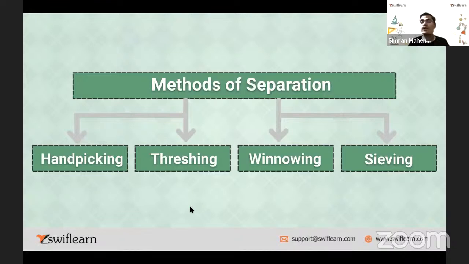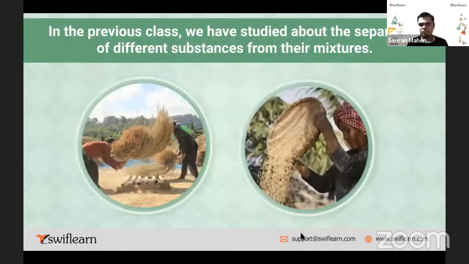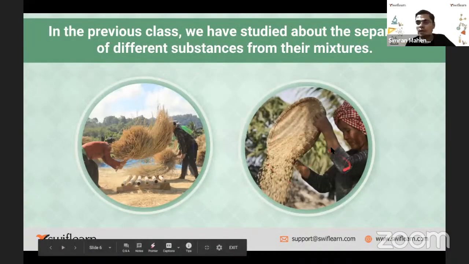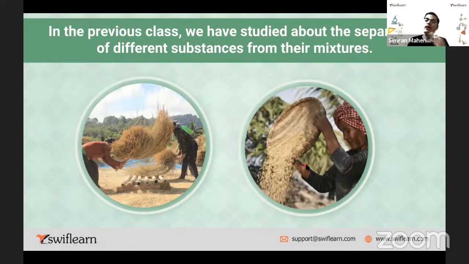What is winnowing? You see this same example. This lady is doing winnowing, right? Winnowing means separating the lighter and heavier particles from each other. So what we do is, as you can see, this lady takes the rice paddies, rice with the skin, and holds it in the air.